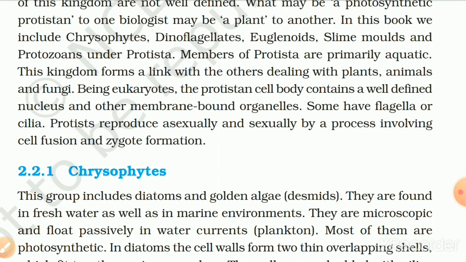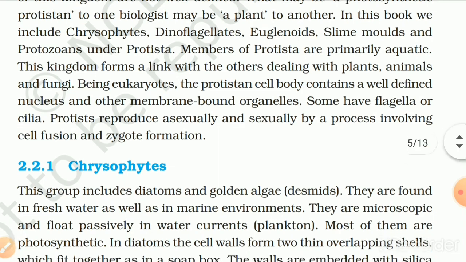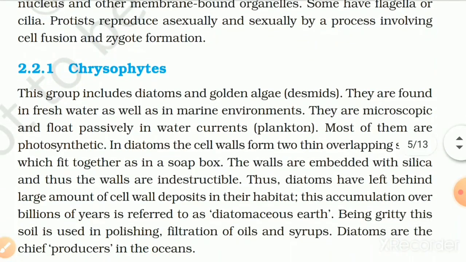Being eukaryotic, the protistan cell contains a well-defined nucleus and other membrane-bound organelles. Some have flagella or cilia. Protists reproduce asexually and sexually by a process involving cell fusion and zygote formation.